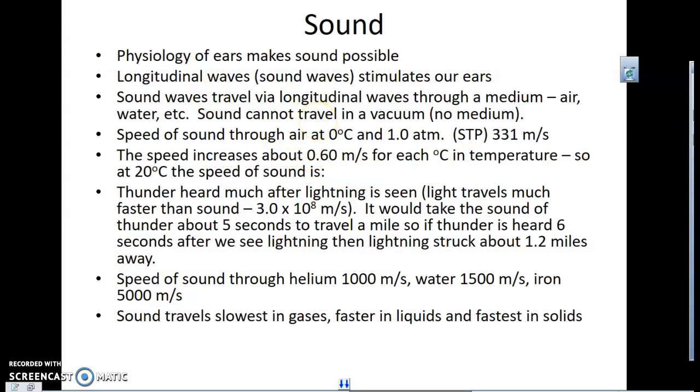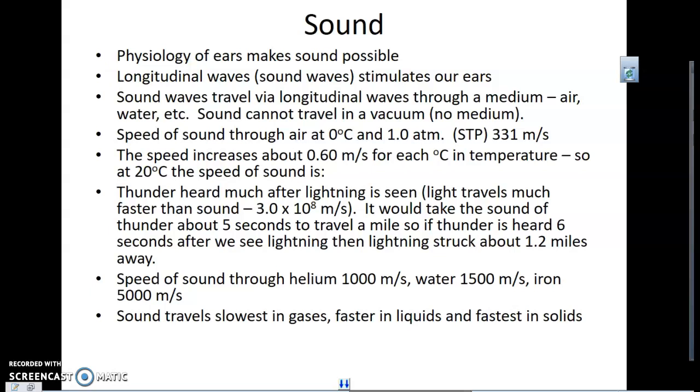As I mentioned before, sound waves travel longitudinally. The medium through which it travels moves in the same direction, parallel to the energy of the wave. And so sound can travel through any medium as long as there is one, air, water, etc. But it has to have something like that.